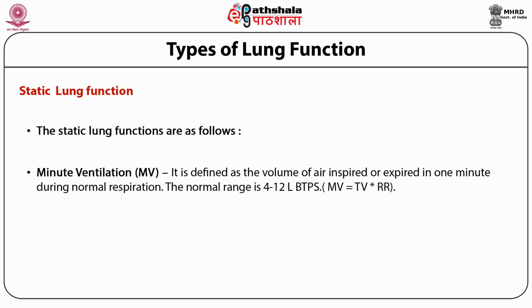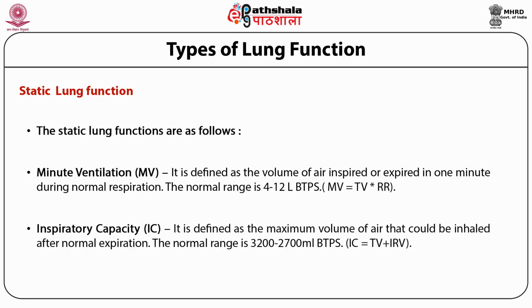Now let's come to the capacities. The first one is the inspiratory capacity. It can be defined as the maximum volume of air that could be inhaled after normal exhalation. The inspiratory capacity, IC, is equal to the summation of tidal volume and inspiratory reserve volume.